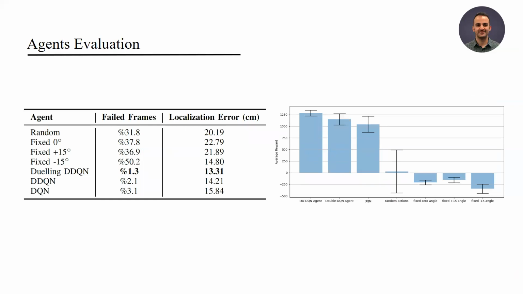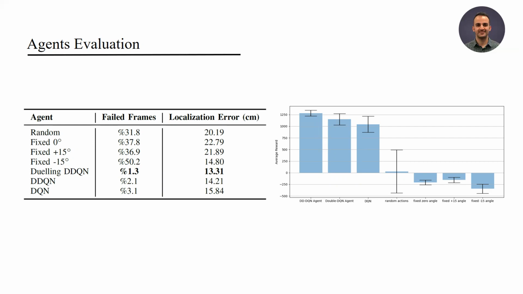To evaluate the performance of trained agents, we define 2 terms as quality metrics, which are correlated with the terms defined in the reward function. The first metric is failed frames, the number of frames in an episode in which the human pose estimation algorithm failed to detect at least 3 joints. The second quality metric is localization error, the Euclidean error between the ground truth position of DermDrone and its estimated position.